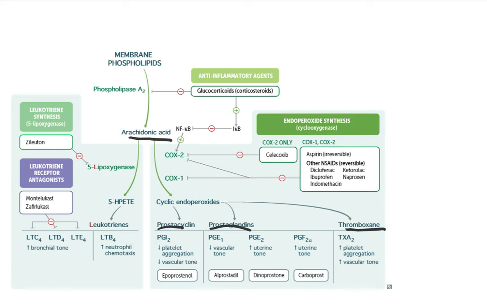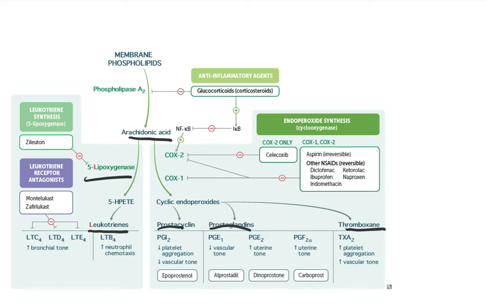The second fate is that arachidonic acid can be converted by 5-lipoxygenase into leukotrienes. Leukotrienes in general increase bronchial tone and bronchoconstriction, and so many asthma medications, such as montelukast, inhibit leukotrienes from acting on the receptors in the lungs. Additionally, zileuton is another medication which inhibits bronchoconstriction by inhibiting 5-lipoxygenase or 5-LOX.